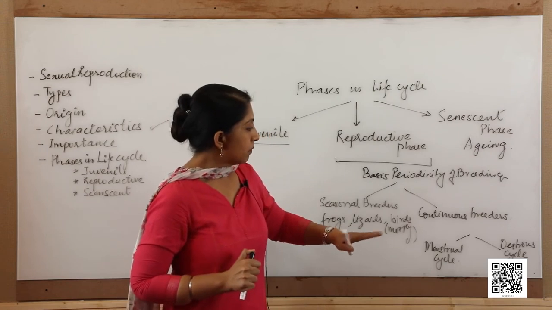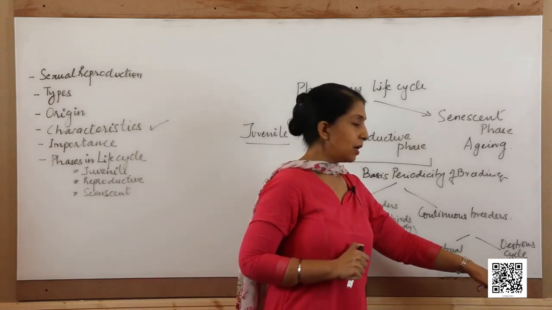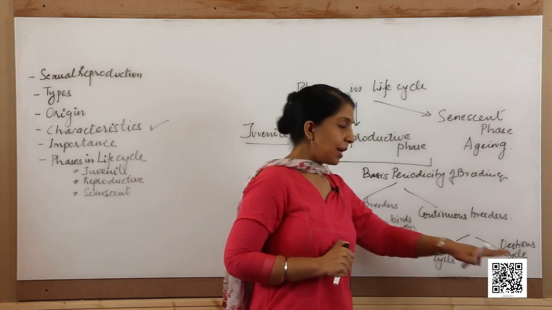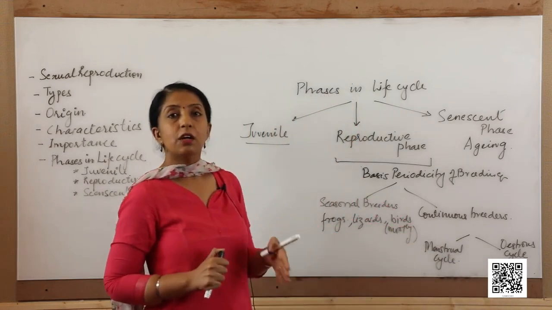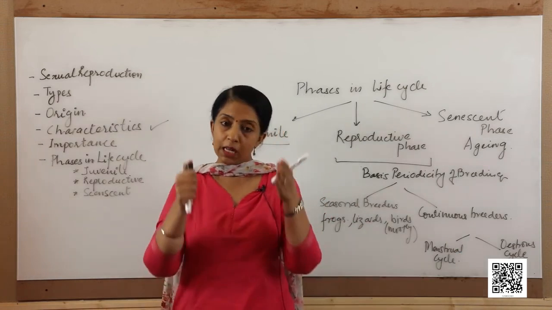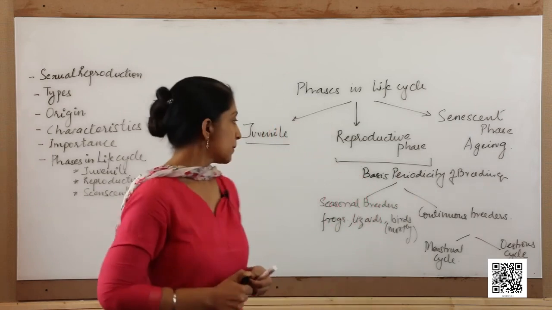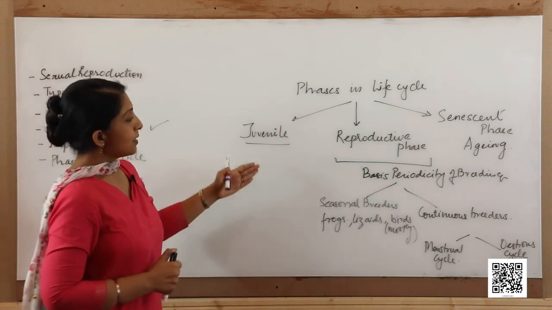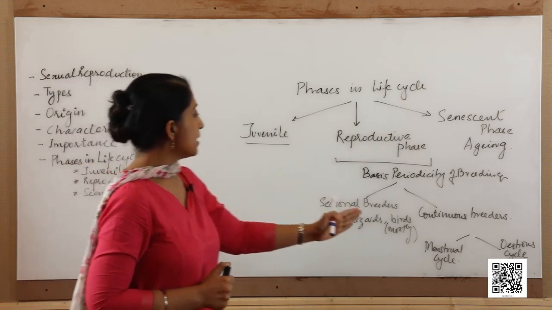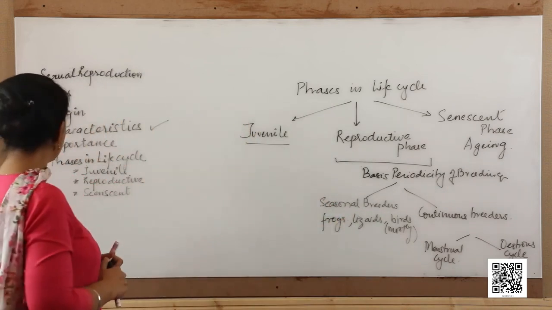Then there is a strong urge for mating among the females in the estrous cycle, whereas in the menstrual cycle that urge is not seen. So, these are basically two broad points of difference, but there are many other points that shall be taken in detail in further chapters. So, this is how the reproductive phase varies in the animals also.